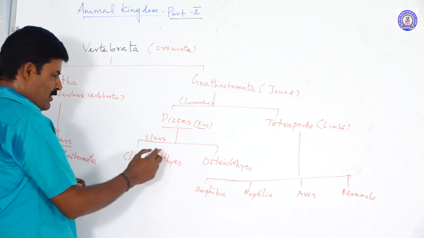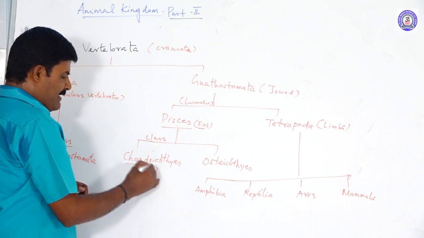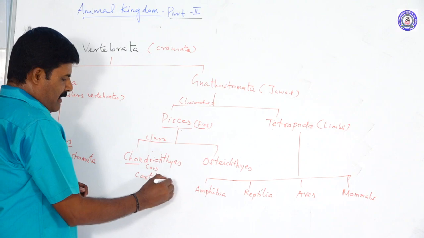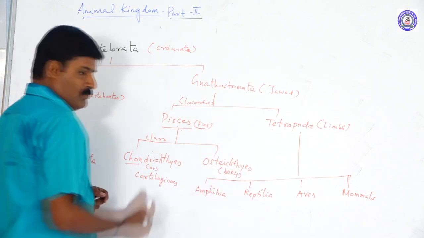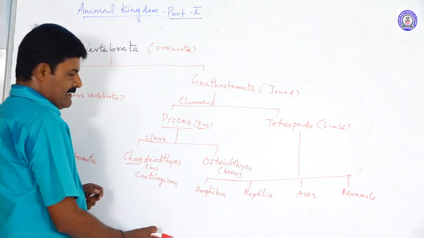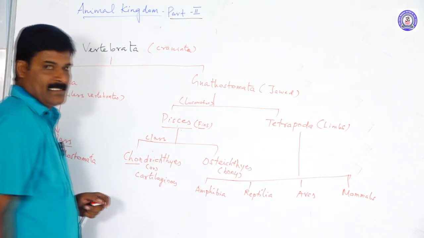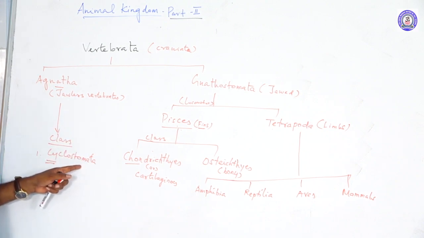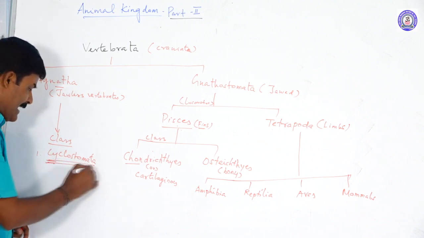Fishes are again classified into two classes. One is Chondrichthyes, otherwise called cartilaginous fish. Osteichthyes are otherwise called bony fish. The Tetrapoda are again divided into four classes: Amphibia, Reptilia, Aves and Mammals. Okay. So now we will discuss this. What are the special characters of Agnatha? That means Cyclostomata.